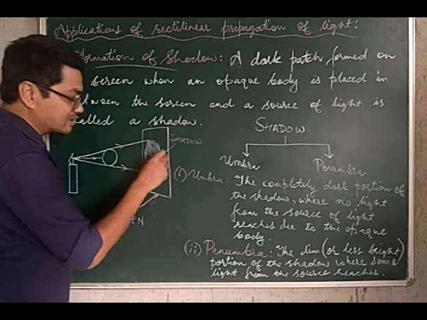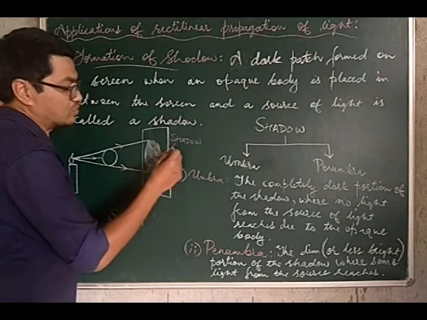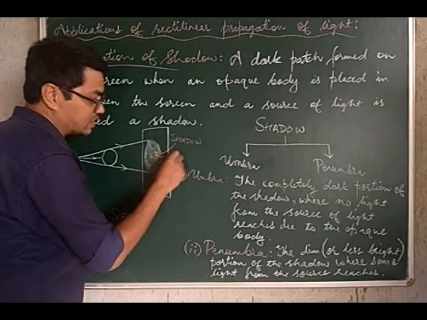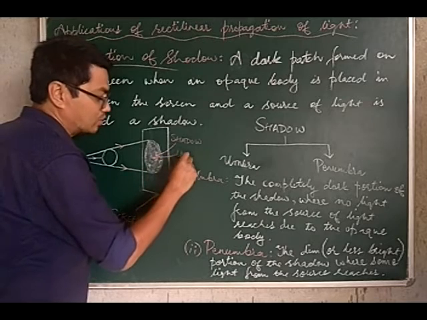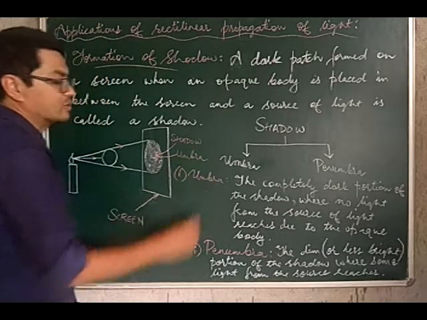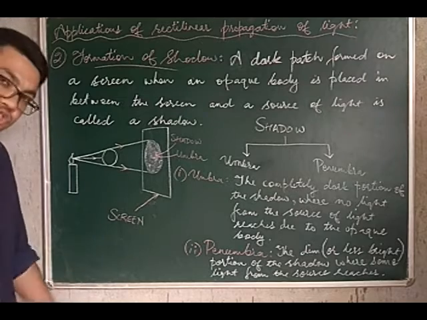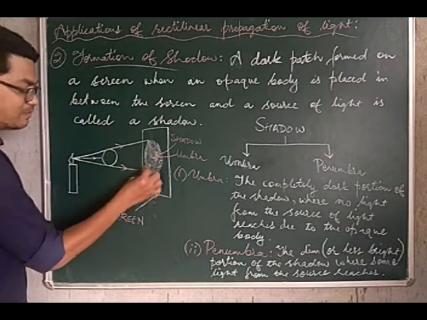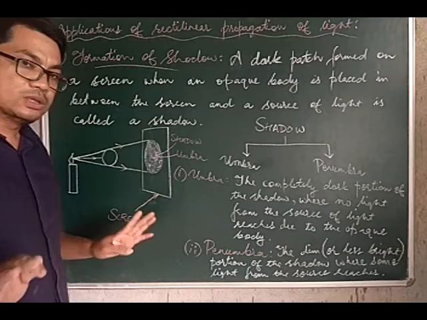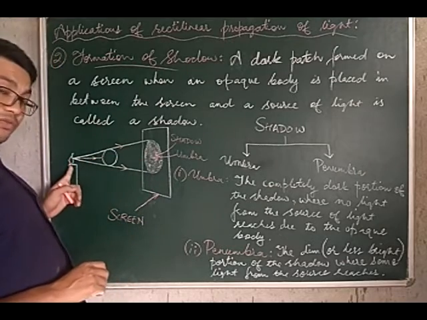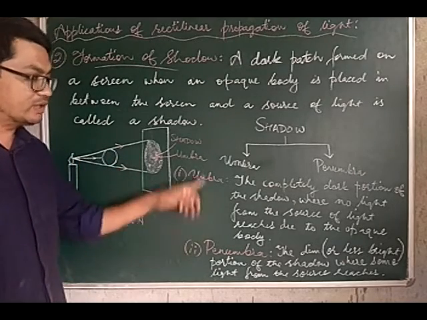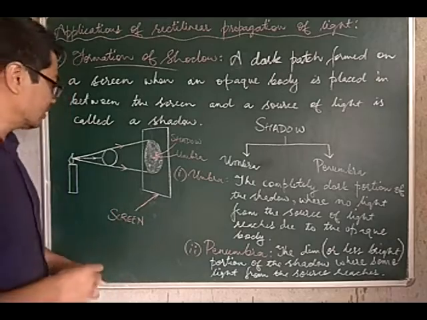To be more precise, this region of the shadow is called the umbra region. This darkest part is the umbra region of the shadow, because in this part there is no light from the source of light reaching.